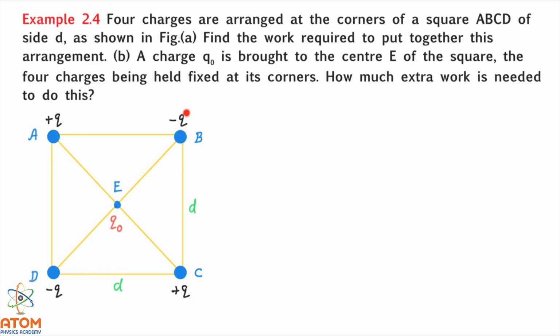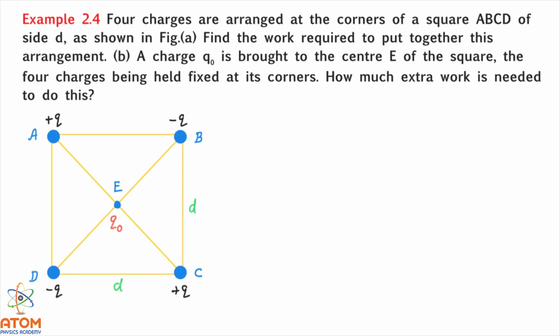First these four charges are there, so the system is having four charges. Now you are bringing this charge Q0 from infinity, let us say. So obviously you have to do work, and that work will be equal to the potential energy of this charge Q0. So let us find out the answers one by one.